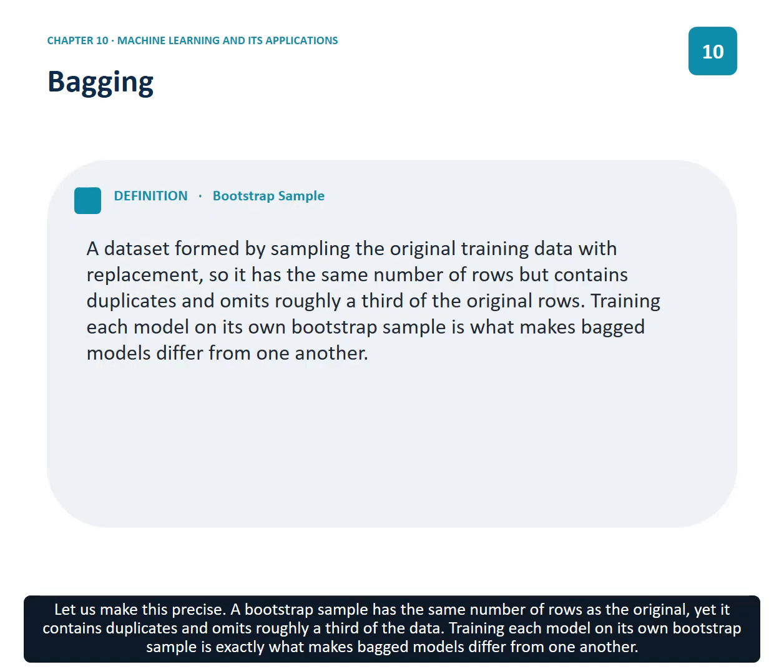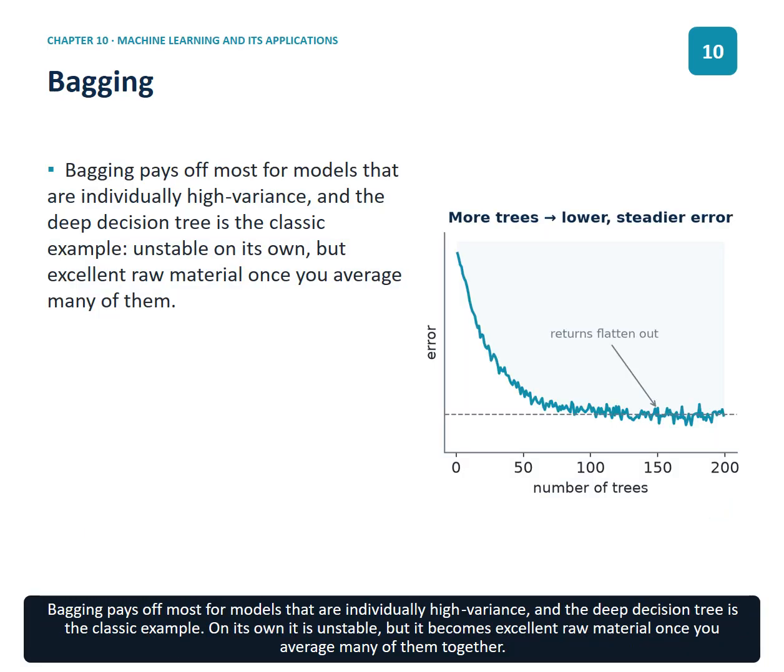A bootstrap sample has the same number of rows as the original, yet it contains duplicates and omits roughly a third of the data. Training each model on its own bootstrap sample is exactly what makes bagged models differ from one another. Bagging pays off most for models that are individually high variance, and the deep decision tree is the classic example. On its own, it is unstable, but it becomes excellent raw material once you average many of them together.